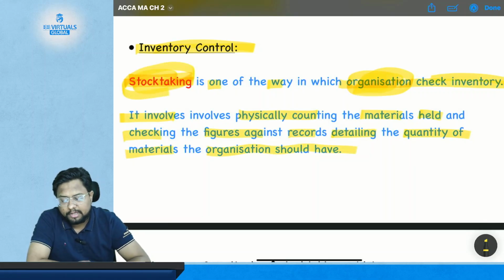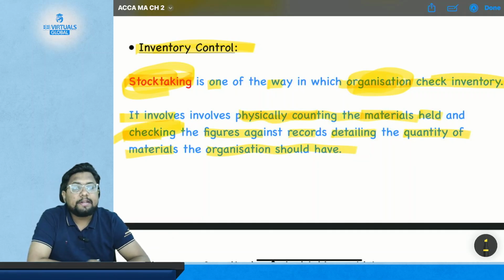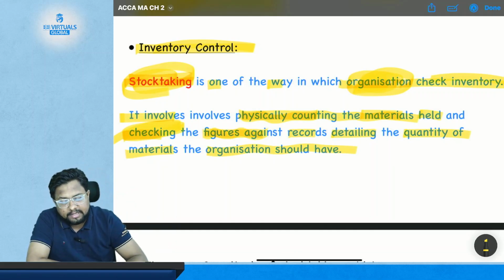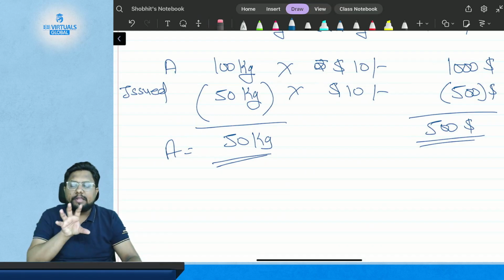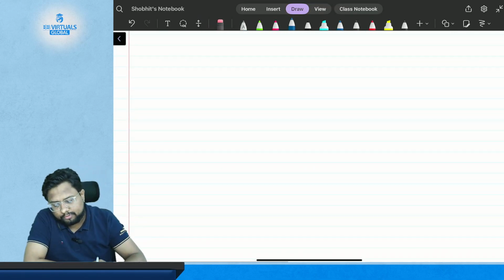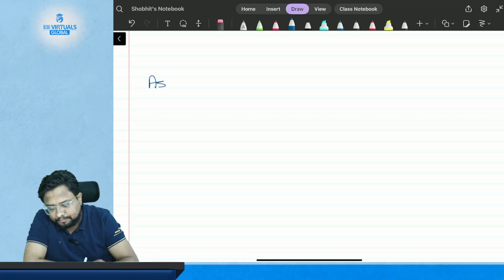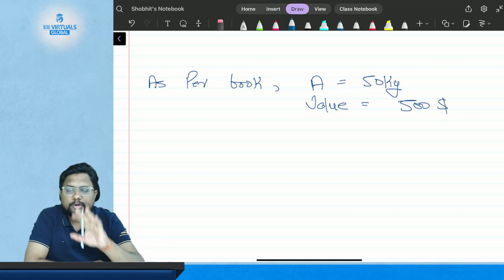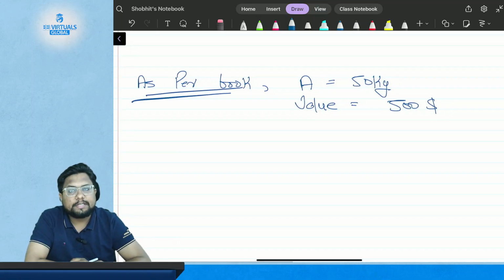What is stock taking? It involves physically counting the material held and then checking. First you are going to count the inventory that you have in your organization, then checking the figures against the records detailing the quantity of the material. Now what does this mean? Suppose you are managing your books of account, and as per the books you get to know that you have material A of 50 kgs quantity, and the value of the same is $500. So this is as per the book.